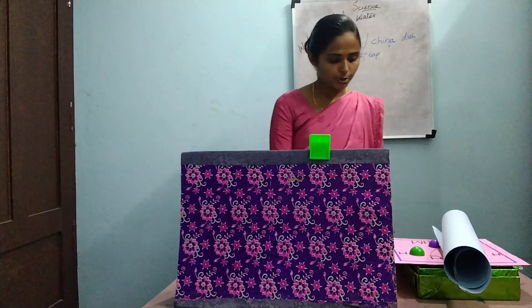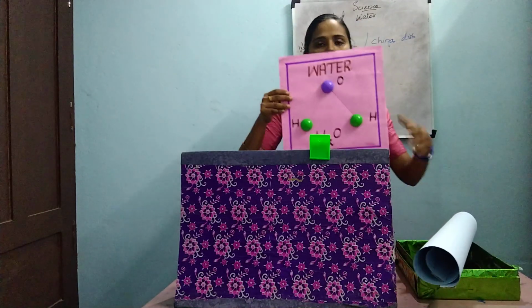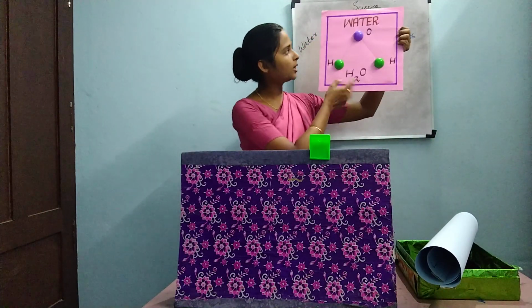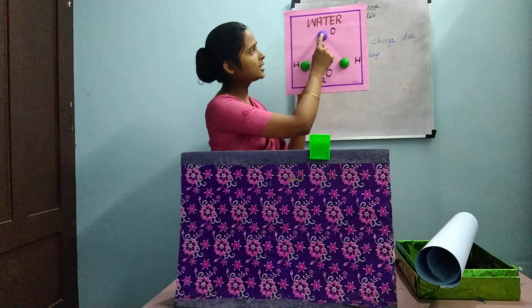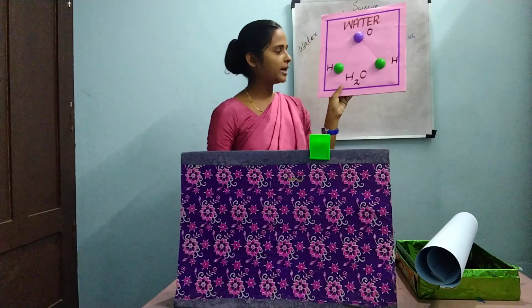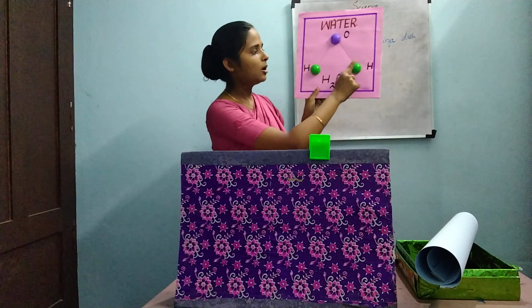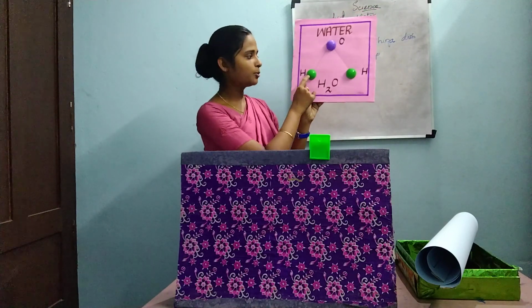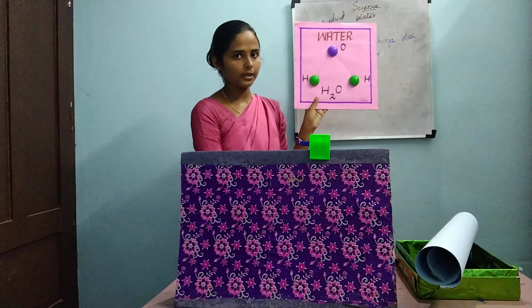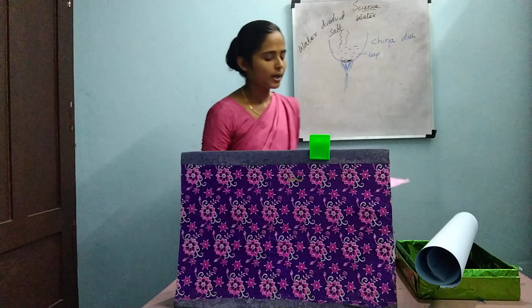Okay students, and this is a model for water. It has 1 molecule of oxygen and 2 molecules of hydrogen. Understood?